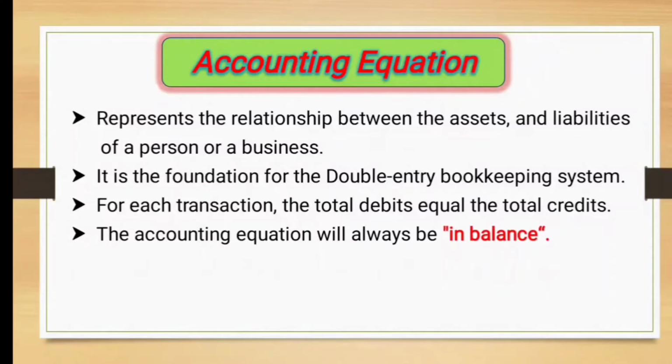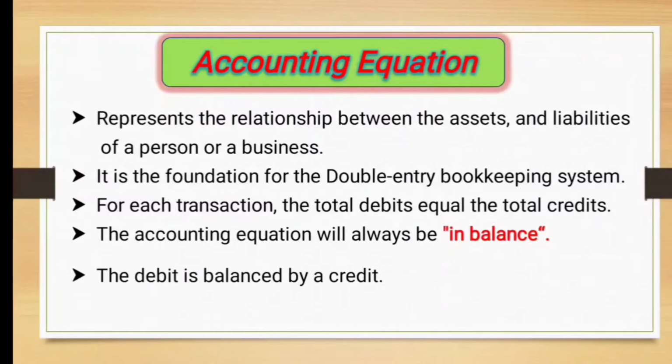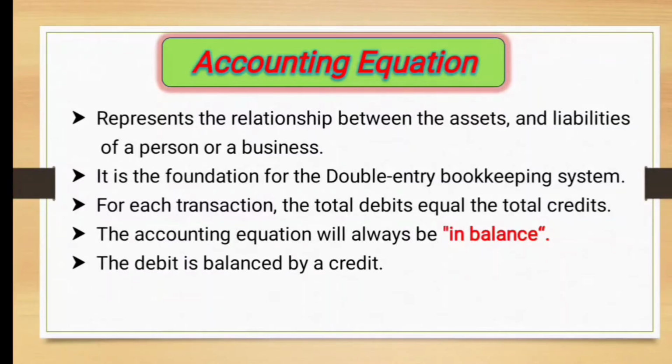Thus, the accounting formula essentially shows what the firm's assets are and what its liabilities are. Also, what its owner's investment is. Owner's investment means capital. The accounting equation plays a significant role as the foundation of the double entry bookkeeping system.